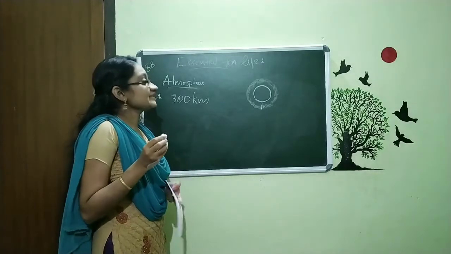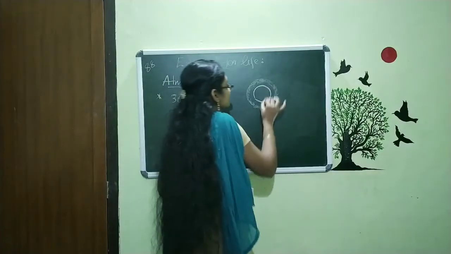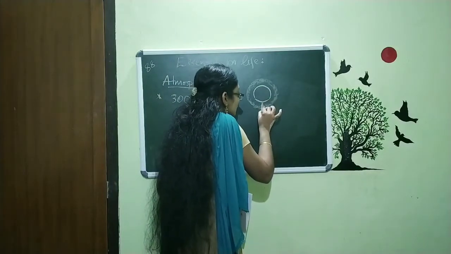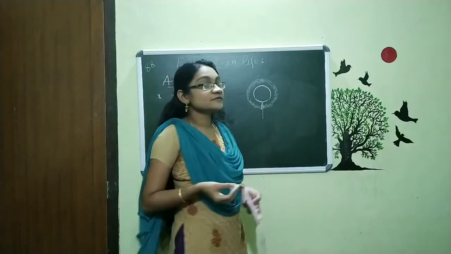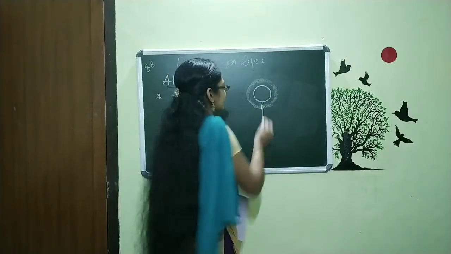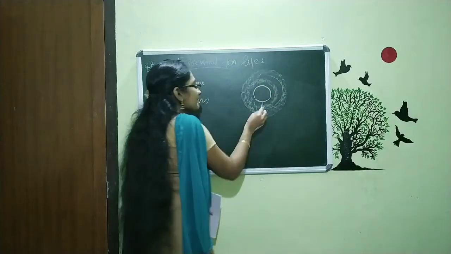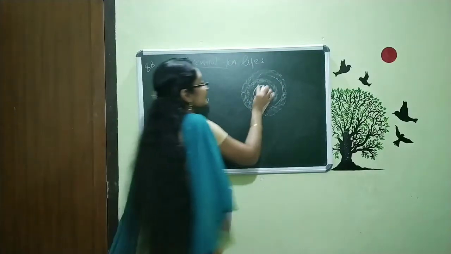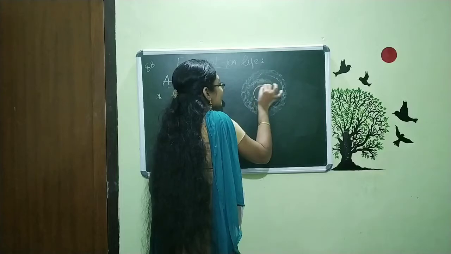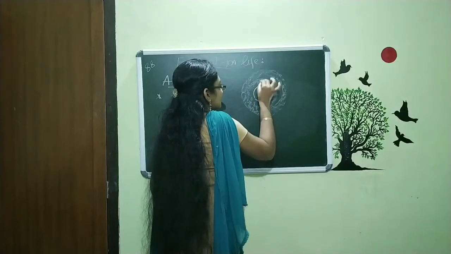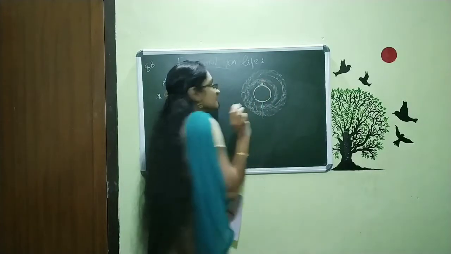And the thing is this, when we are moving from this point far within the atmosphere, what happens to the air? This is our Earth's surface. One person is standing here at the surface.